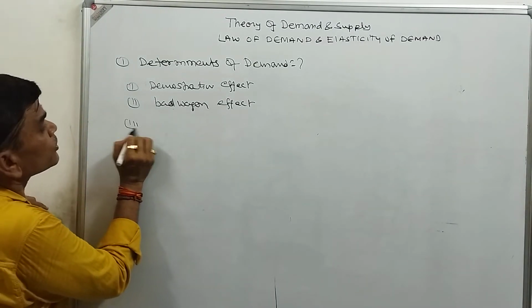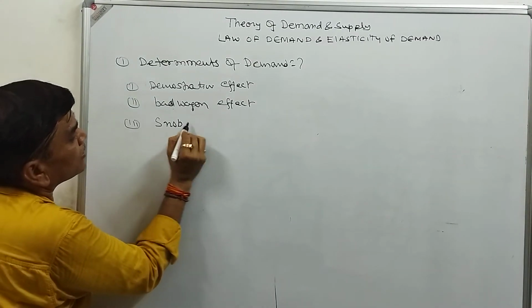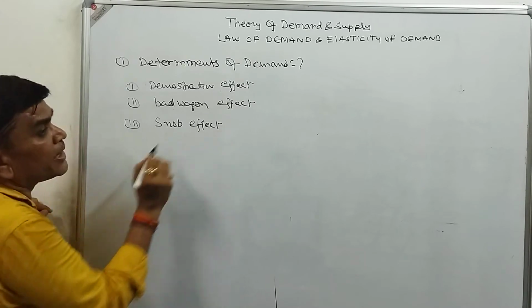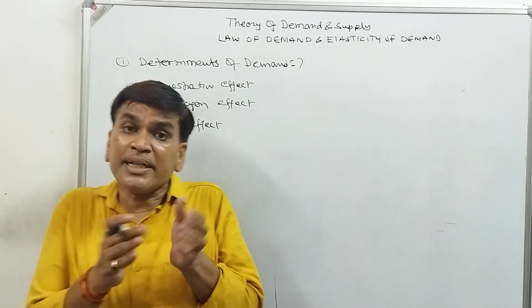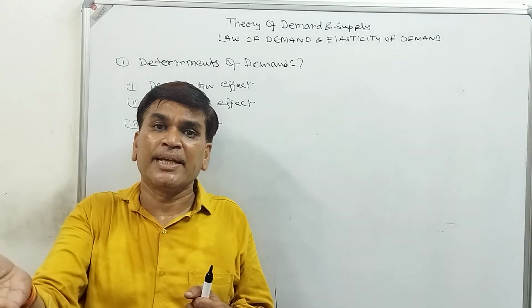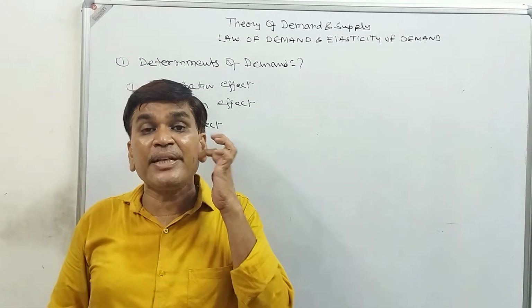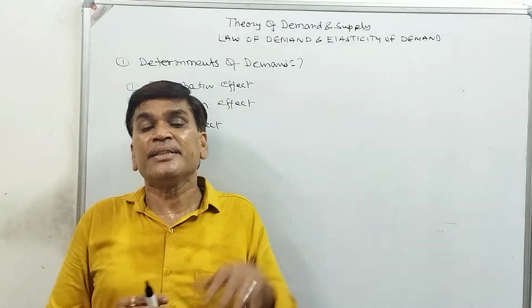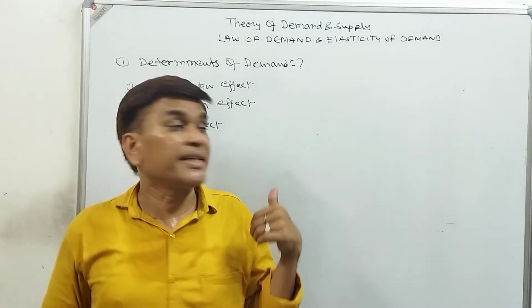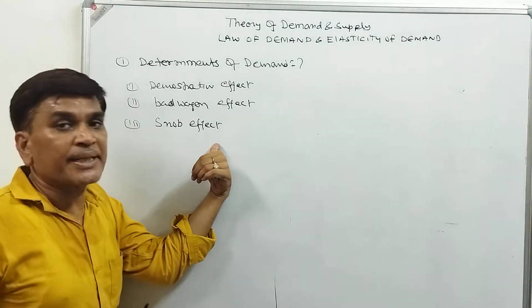Third one, snob effect. In our society, some people are different from the whole society. They purchase the item when everyone is not purchasing. If everyone started purchasing, they will stop purchasing. That is called the snob effect.